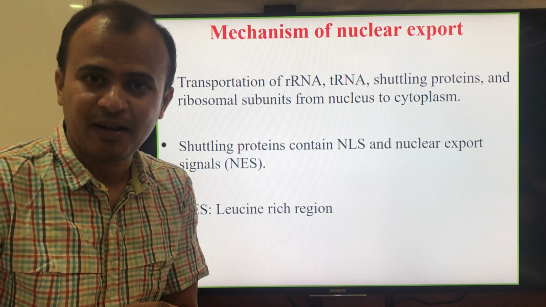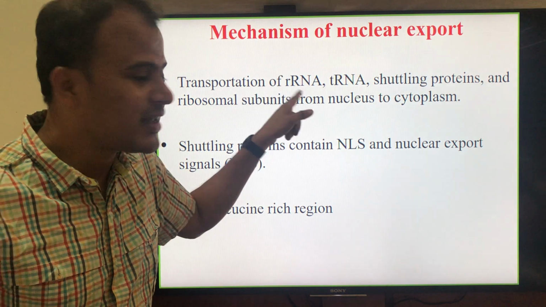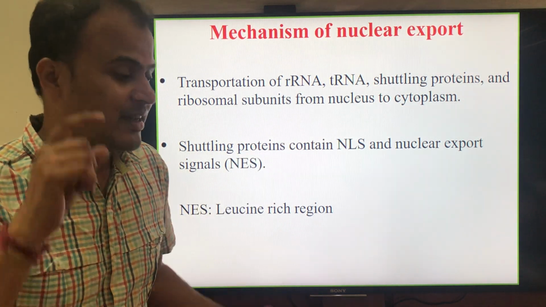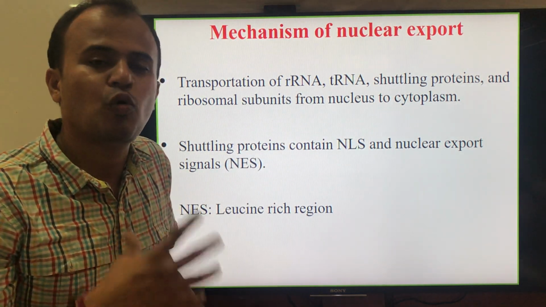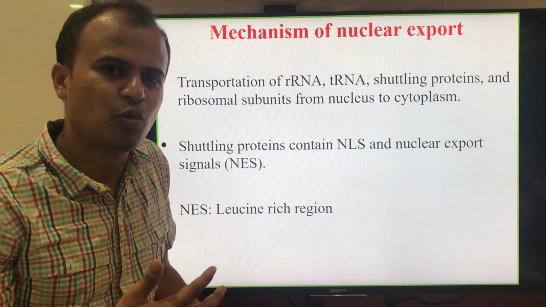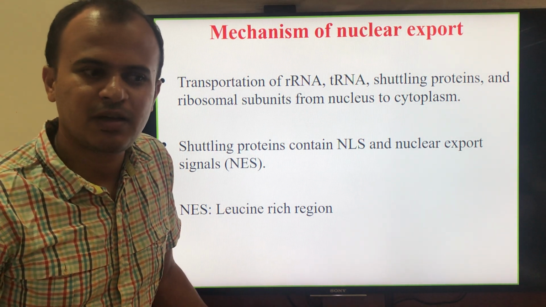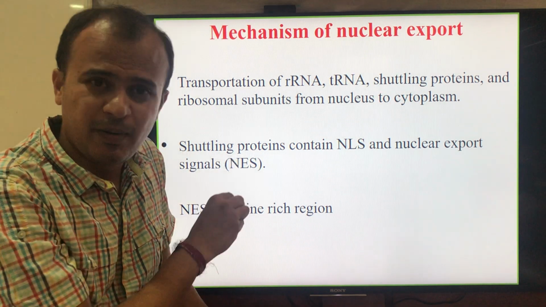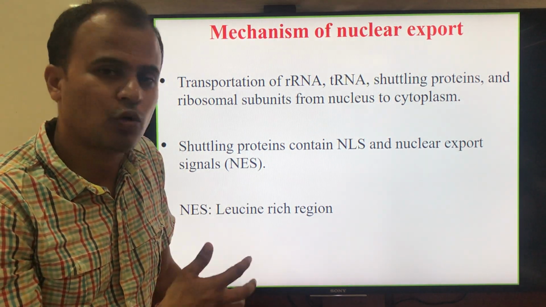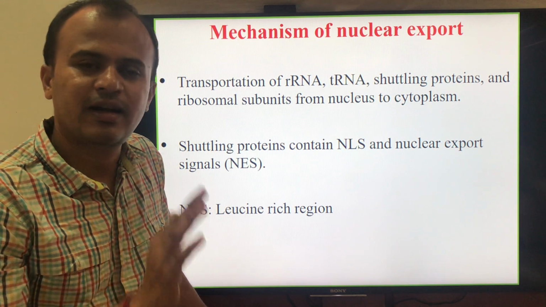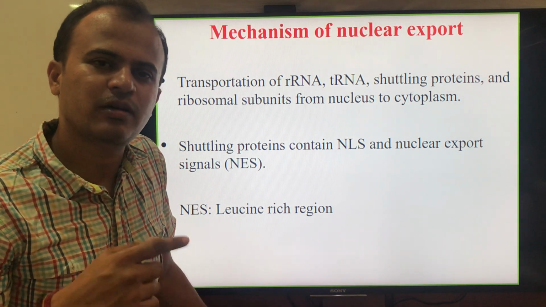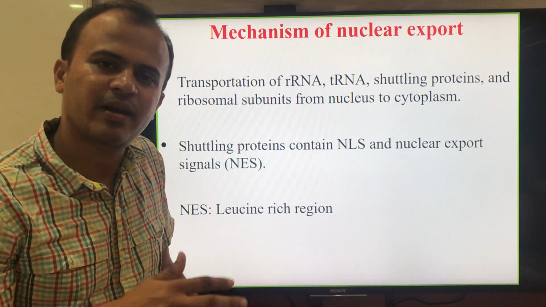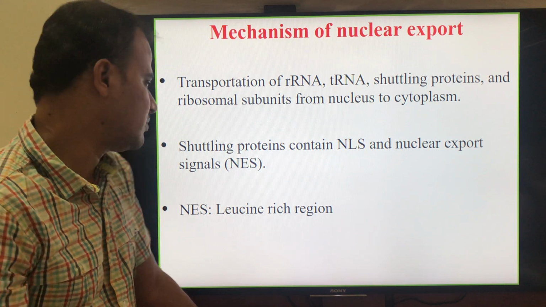You may be wondering why mRNA is not there in this list. Most of the mRNAs are transported by a different mechanism. Therefore, I am explaining to you the nuclear export using the RAN protein, and I will explain the transportation of the mRNA in the next presentation.